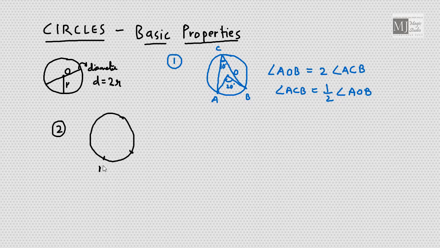This is the arc AB, subtending an angle ACB at the remaining part of the circumference, and one more angle, may be ADB, at the remaining part of the circumference. Then angle ACB is equal to angle ADB, and it is quite evident from this particular theorem why it's happening, isn't it? अगर एक सेंटर ले लूं मैं और एंगल बनाऊं इन सेगमेंट से at the center, then I can say.